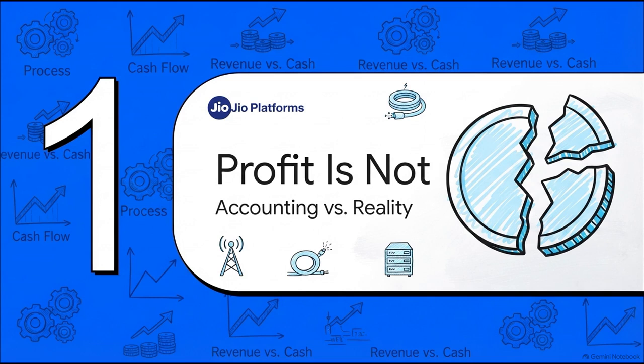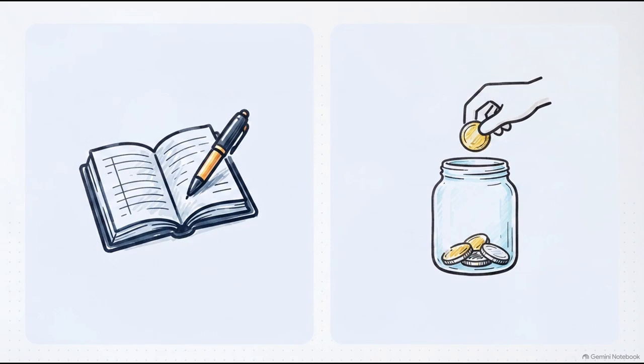Okay, starting right off with Section 1, profit is not cash. When you're reading financial headlines, you usually see terms like PAT, profit after tax, and EBITDA. Now, EBITDA acts as the sort of headline hero, right? It shows operating profitability before accounting for things like interest and taxes. But at the end of the day, it's really just an accounting metric.